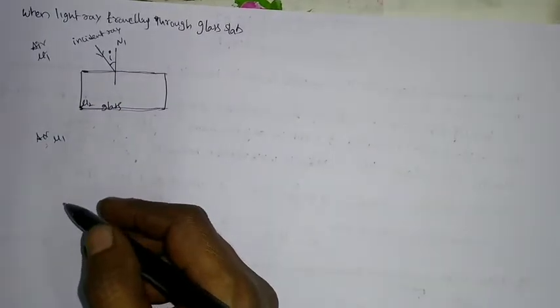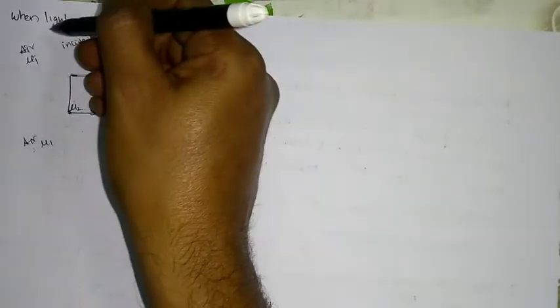So what happened? This is one medium, this is another medium. So we can say that this is the denser medium, this is the rarer medium. So already we know that when the light is traveling from the rarer medium to the denser medium, what happens? It bends towards the normal.